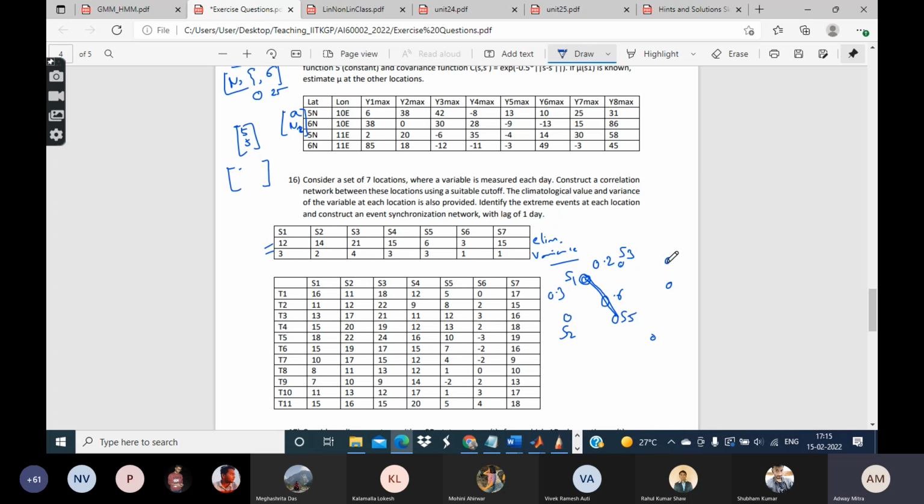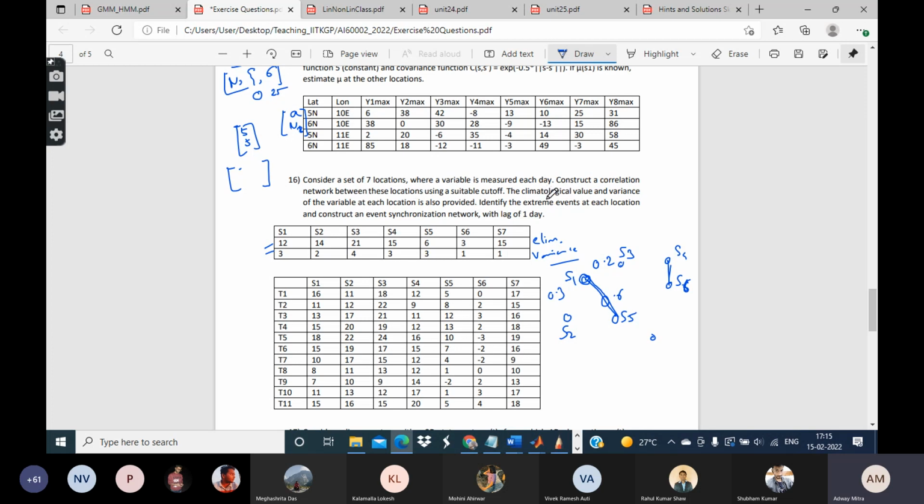Similarly, if you take these two locations, maybe their correlation is high enough. So this is, let's say, S4 and S6. Let's say the correlation coefficient between them is quite high, so you just connect them and so on. So that's the correlation network between the locations.